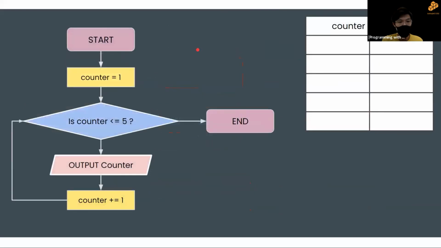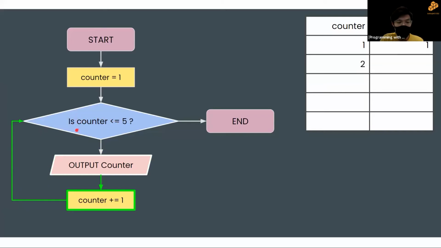So let's go through step by step how this flow chart works. First, we start on the right-hand side. Counter is 1. Now we check, as I'm highlighting in green, using a condition to check if the counter is less than or equal to 5. If it is, we output the counter. As you can see, we output 1. Then we increment, and we go back to the condition.